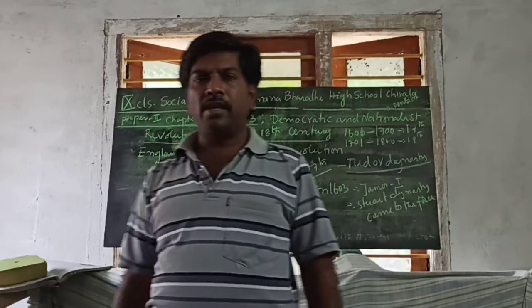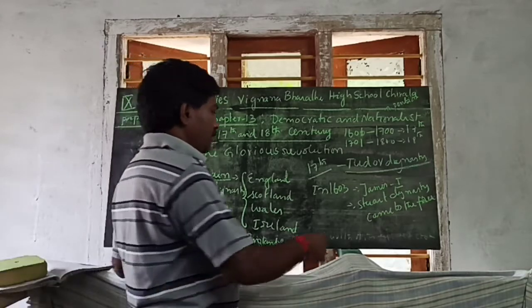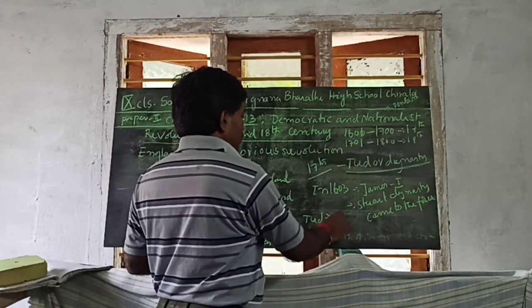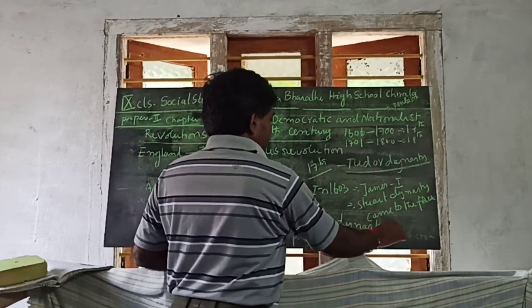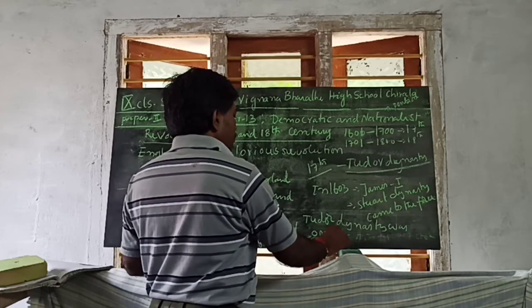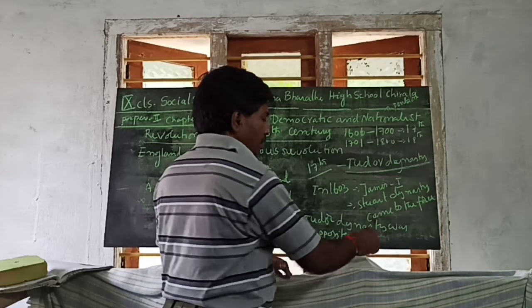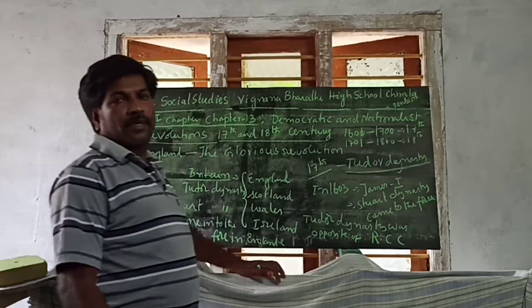So the Tudor dynasty was completely opposed to the Roman Catholic Church, the RCC.